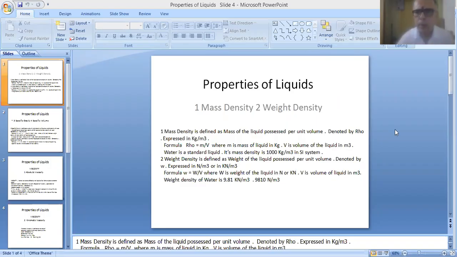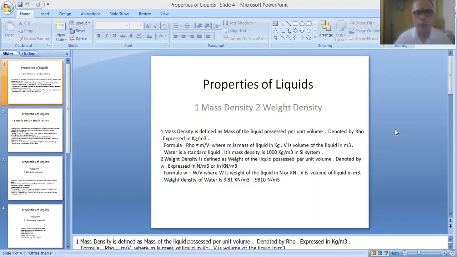Today, in this section, we are going to discuss the properties of liquids. Before that, we have to know the definition of a fluid. A fluid is defined as any substance which has the capacity to flow from one place to another place. So this is the definition of a fluid.